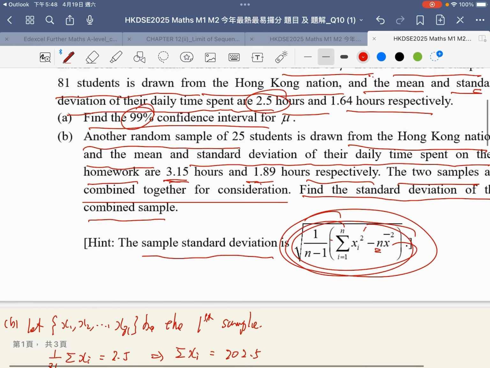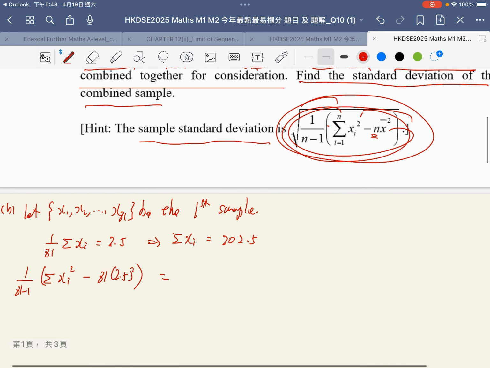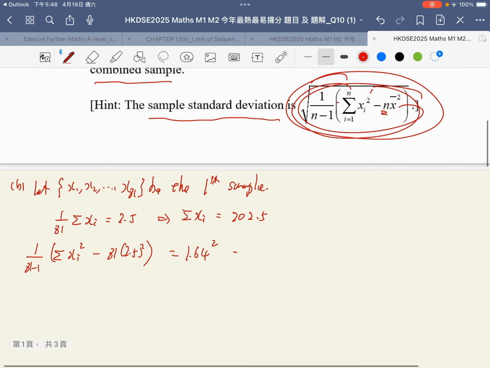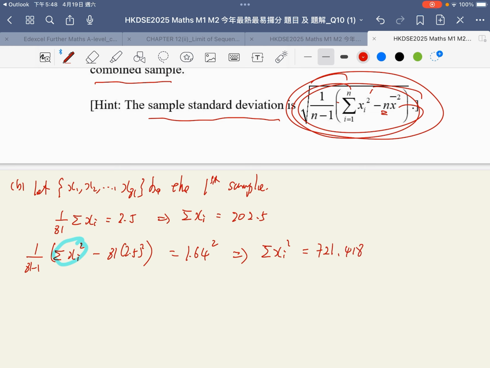The standard deviation here is 1.64, but here I have to take the square. And change the subject. The sum of xi squared should be equal to 721.418. This is equation 1.